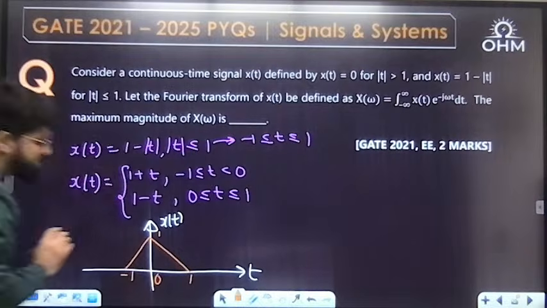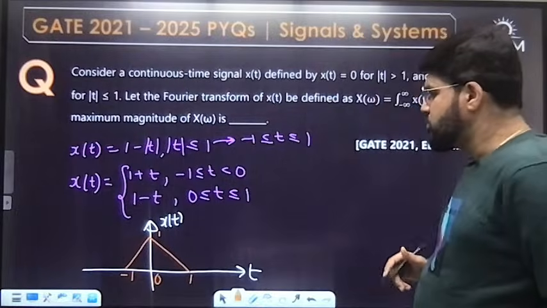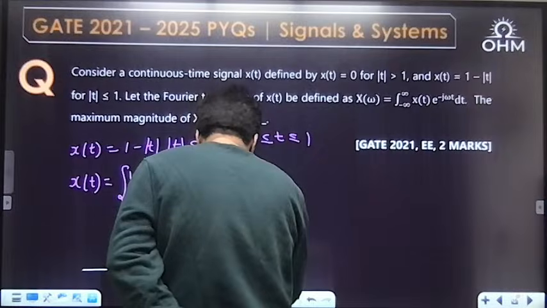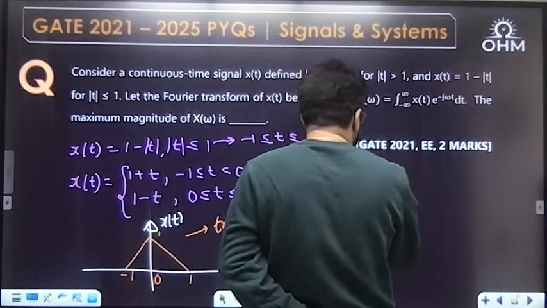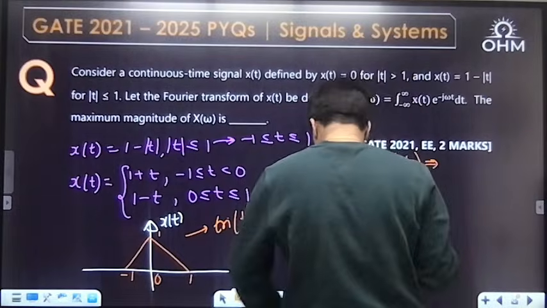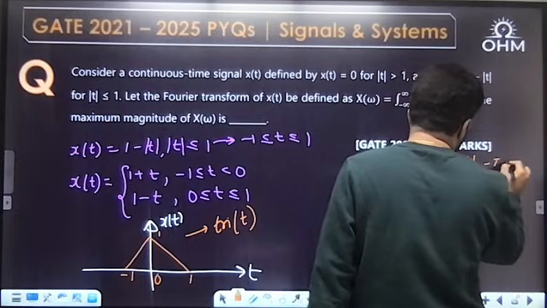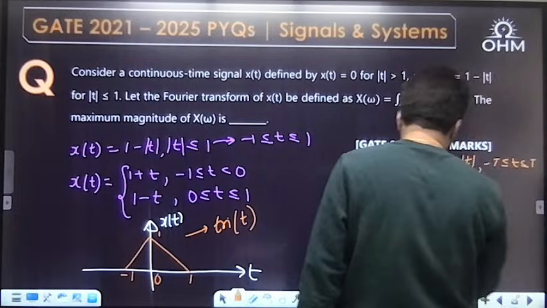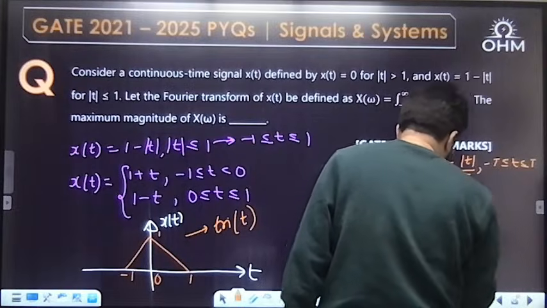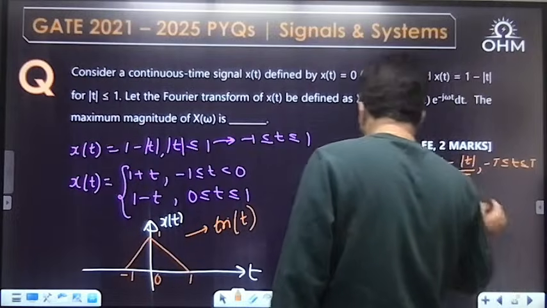I told you this is a triangle standard definition: 1 minus mod t by T, if the triangle is from minus T to T. So what is this signal? This is actually a tri(t) signal. If it is tri(t/T), the definition is given by 1 minus mod t by T for your reference, for minus T less than or equal to t less than or equal to T. And such a triangle is from minus T to plus T, having a total width of 2T, amplitude 1. This is tri(t/T).